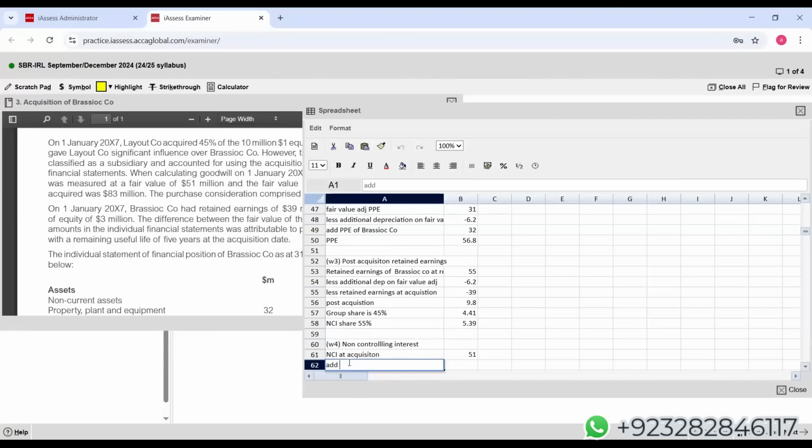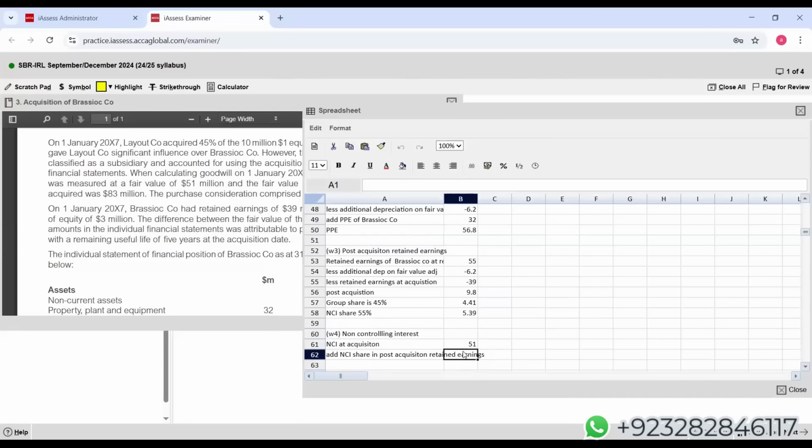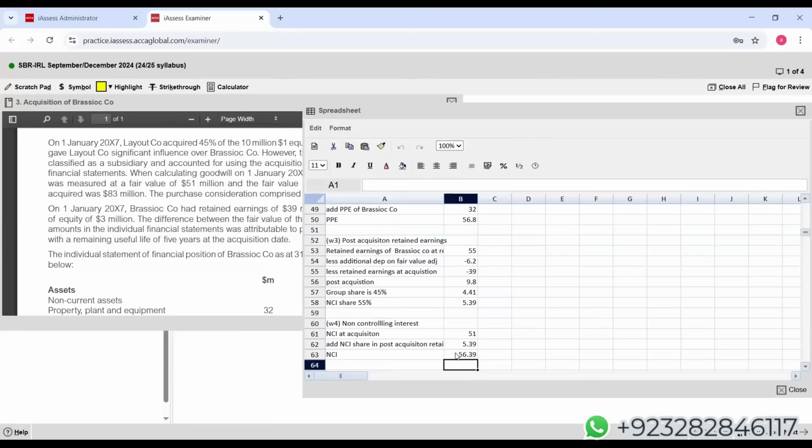Add NCI share in post-acquisition retained earnings. Let me create the link. NCI. Now students, things are very easy.